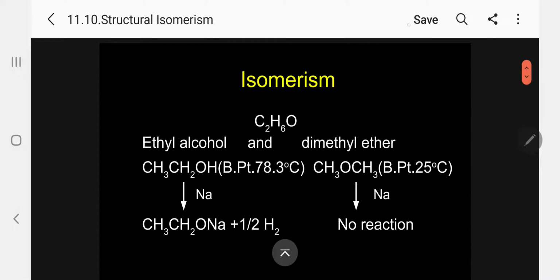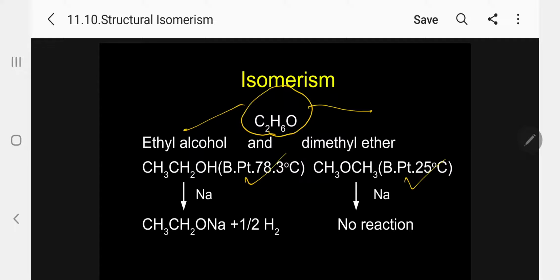Okay, example I will give here. Two compounds having the general molecular formula C2H6O. One is ethyl alcohol, another is dimethyl ether. Ethyl alcohol and dimethyl ether have the same molecular formula but different physical properties.